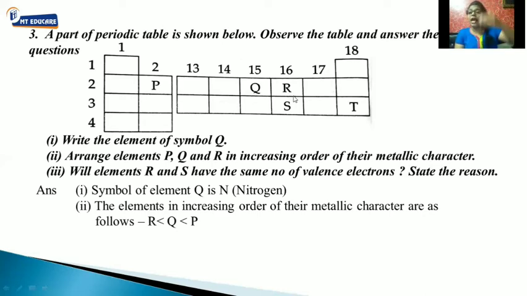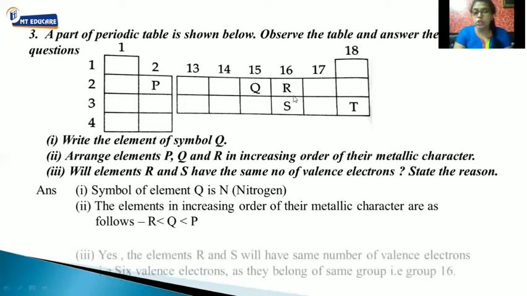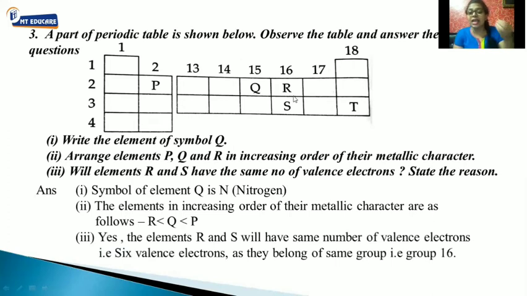The elements of the entire group have the same valence electrons, and therefore the same valency. We have seen this in one of the trends. So yes, R and S will have the same number of valence electrons, that is 6, because they belong to the same group, that is 16. Clear? Fine. So now we end up with section C.